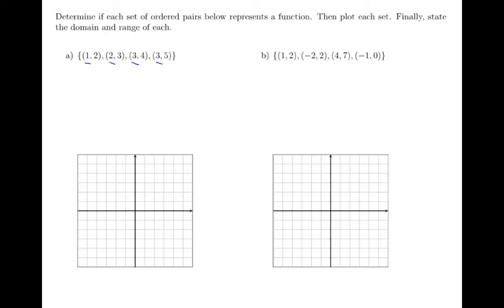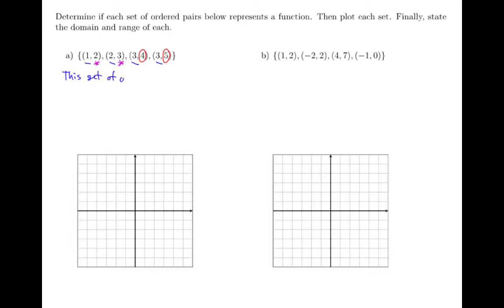So looking then at the outputs, I see that the input 1 associates with 2, and the input 2 associates with 3, but then I run into trouble here with the ordered pairs 3, 4, and 3, 5. That input of 3 associates with both 4 and 5. So a single input, 3, is associated with two outputs. So we can tell, based on that, this set of ordered pairs does not represent a function. So let's summarize that.